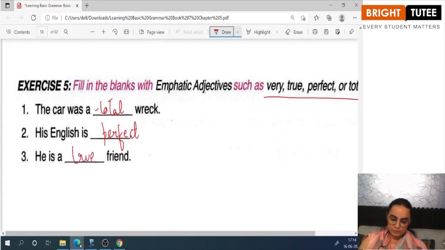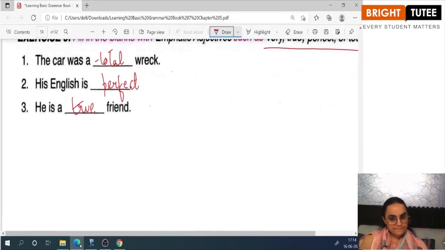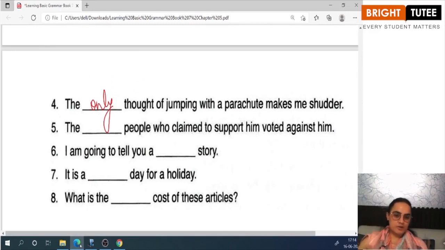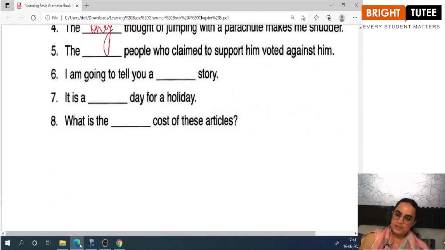He is a true friend. The very thought of jumping with a parachute makes me shudder. Shudder, shiver with fear. Okay? You do the next ones.